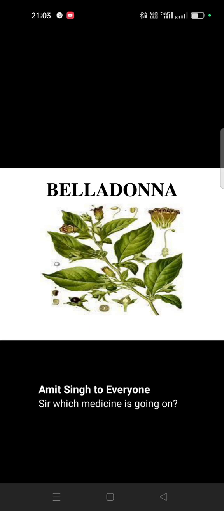Another medicine we will read, that is belladonna. This belladonna is also known as beautiful lady. But if you are talking about the beautiful lady, can anyone tell me the name of the medicine which has the name lady's love? Can anyone tell me the name of the medicine?